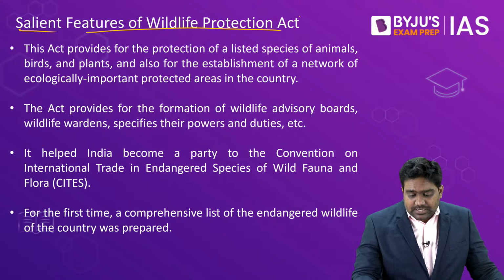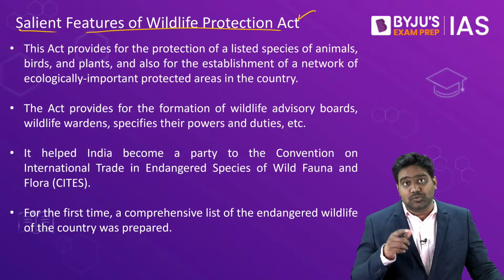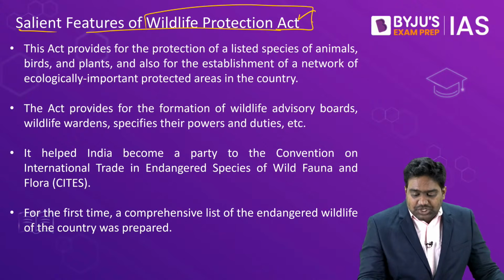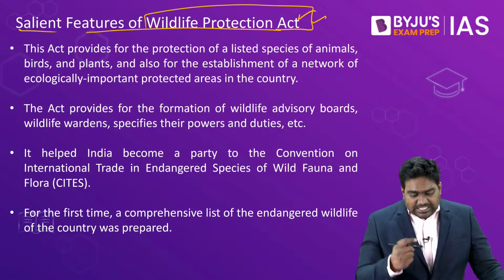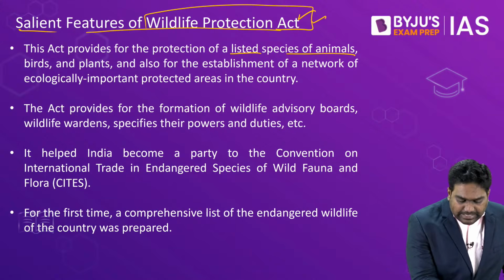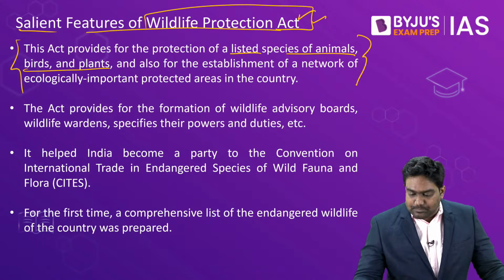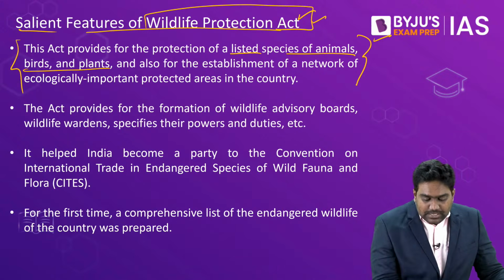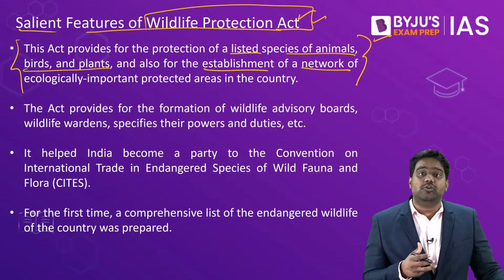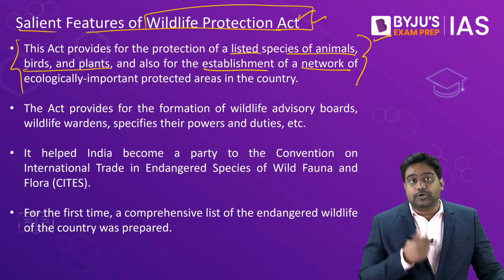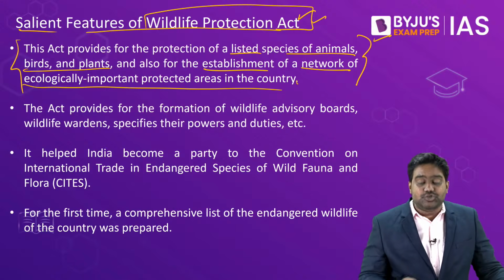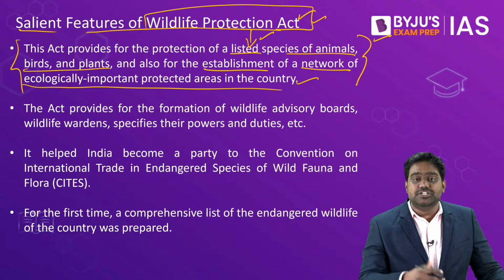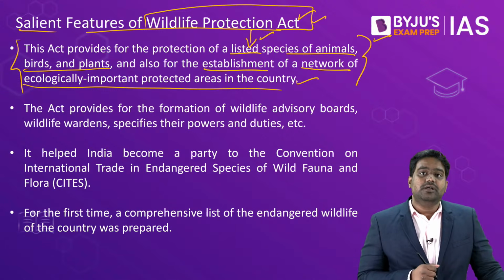This was one of the first major pieces of legislation that dealt with environmental issues, and it provides for protection of India's wildlife. It has provisions to protect India's wild animals, birds and plants. It mainly focuses on the endangered, the threatened species, and also provides for the establishment of protected areas. Protected areas like wildlife sanctuaries, national parks, etc. can be set up under the provisions of this particular act.